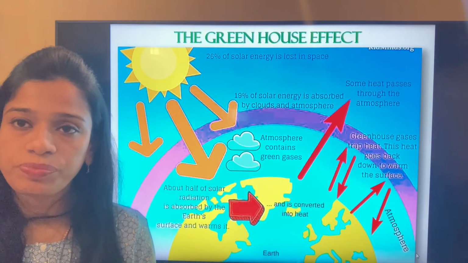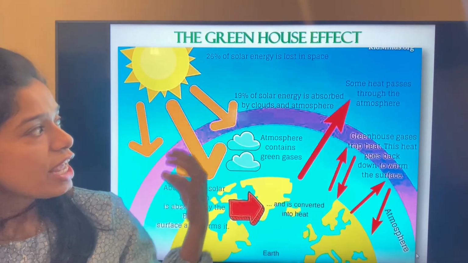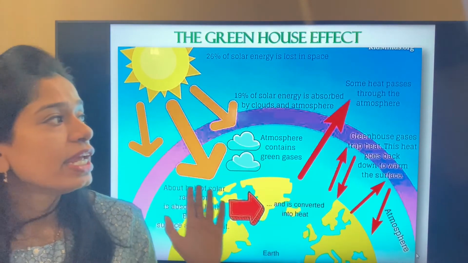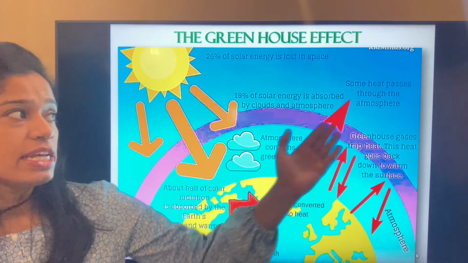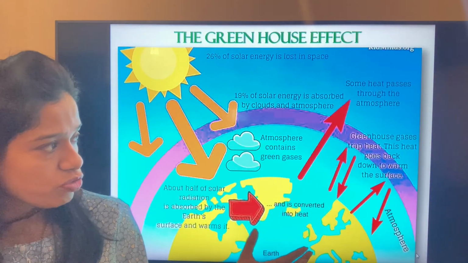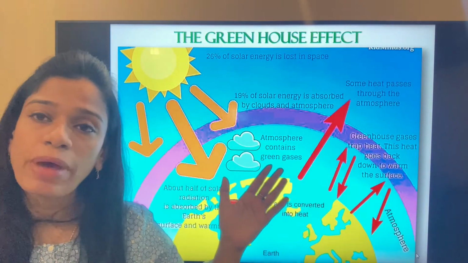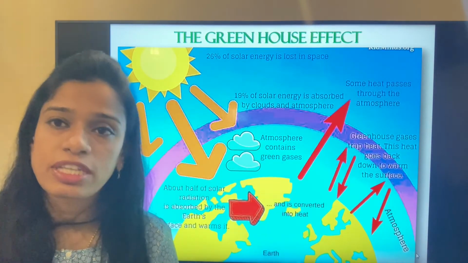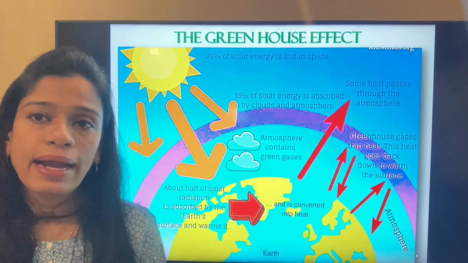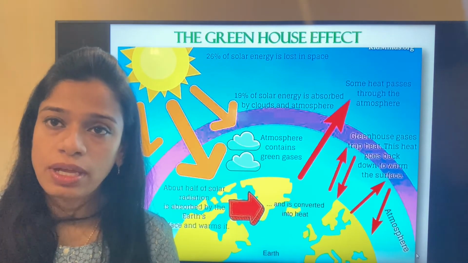of atmosphere. These layers of atmosphere let the heat pass through. Some of the heat passes through the atmosphere, and some of the heat is again given out back into space. That is what is given from the sun. But some of the heat needs to be trapped.